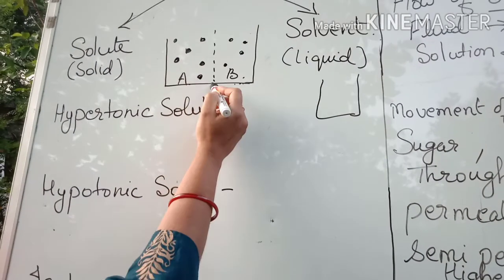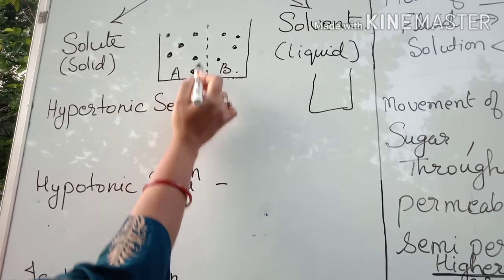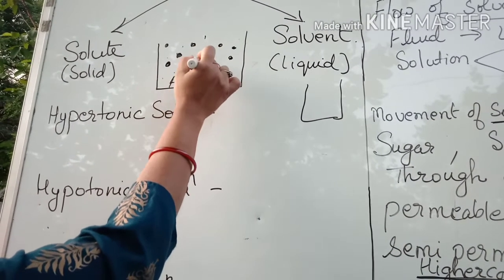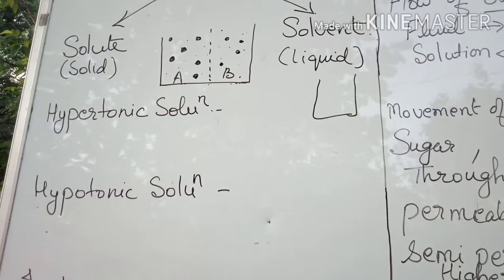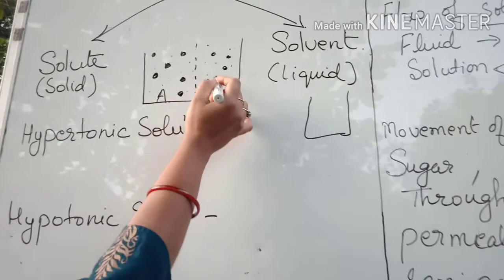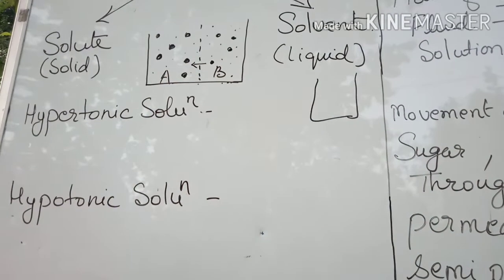This is again the membrane I am showing you, and here you can count. I am showing you this with counting only, and the solvent is again with the small dots. What will happen now? You know that the number of solute particles is less over here and the solvent is more, so the movement is going to be in this direction.